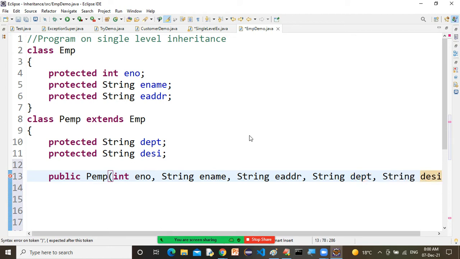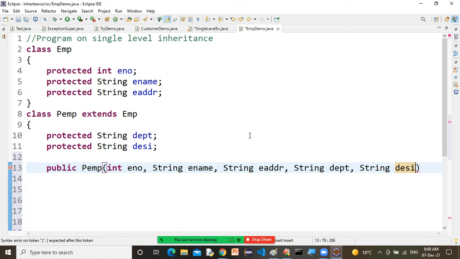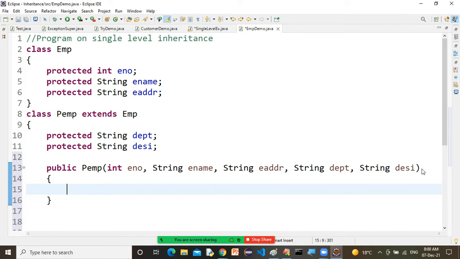Correct or not? Yes, correct. Okay, this one: int employee number, string employee name, string address, string department, string designation. This is my parameterized constructor. Correct or not? Yes, sir. This is what a parameterized constructor is.